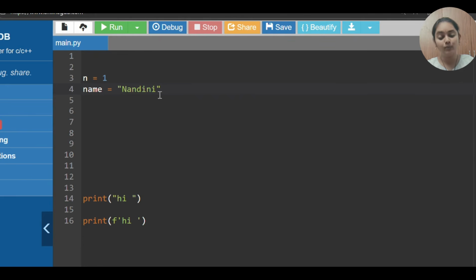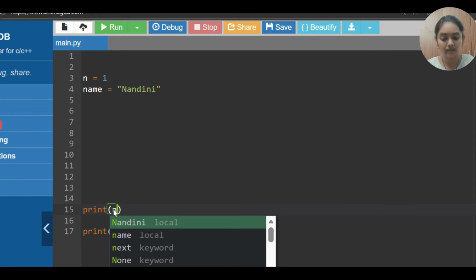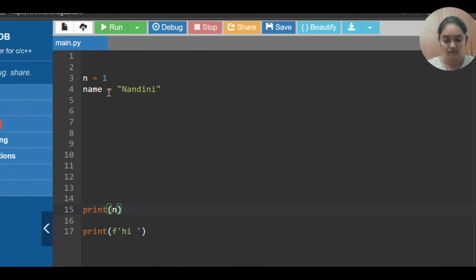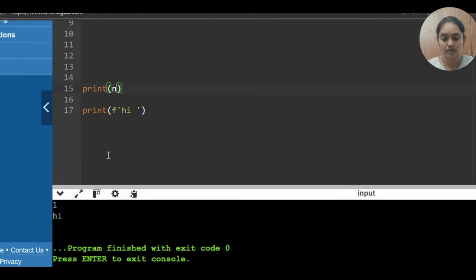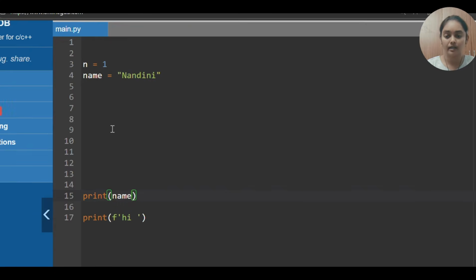So if I want to print those inputs, nothing but the variables n and name, I can directly print n. See, 1 and hi you will get. The same with name also. I run this, so you'll get it like that.